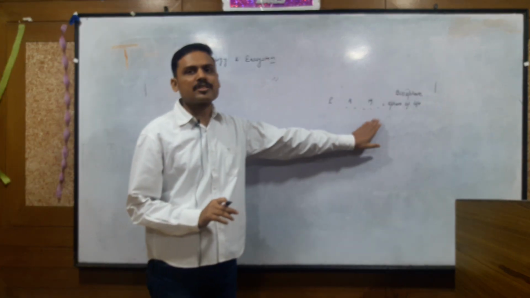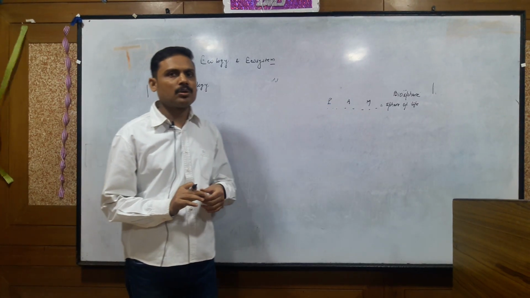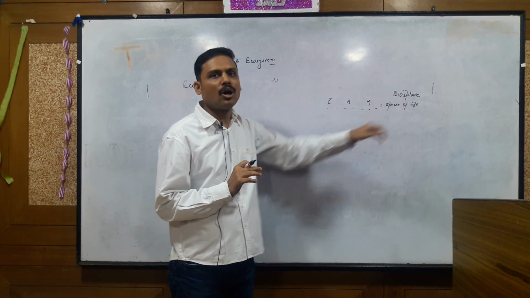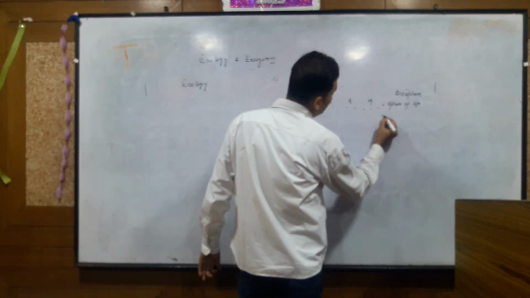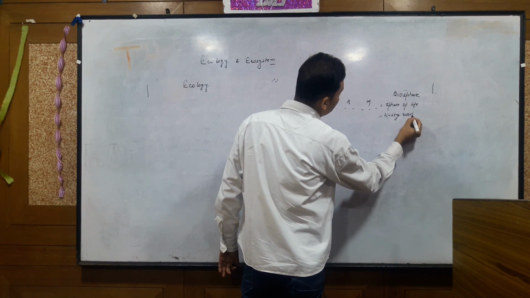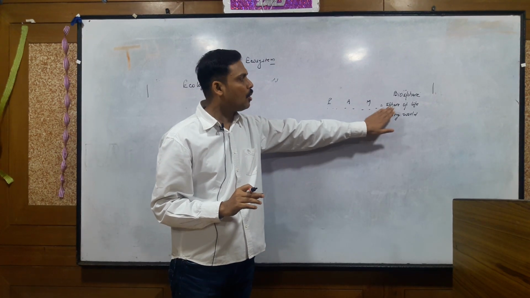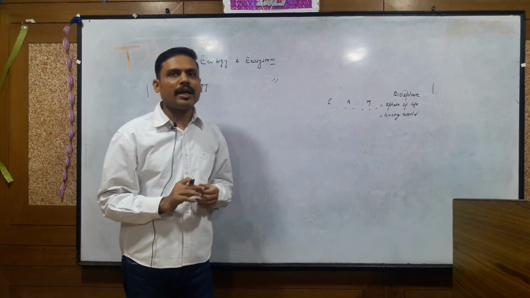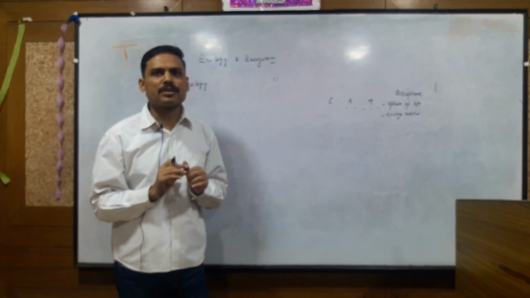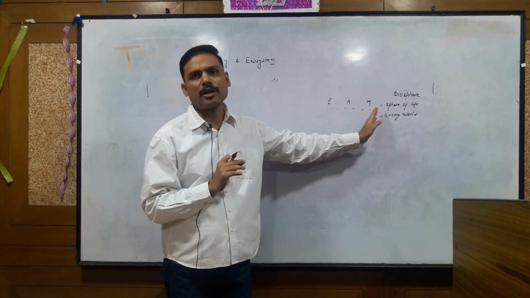or the surface or the area around the surface of Earth which supports the entire life form is known as biosphere, or it's also known as sphere of life or the living world. So biosphere is also known as the living world or the sphere of life because it supports each and every kind of living organism present on Earth, be it plants, be it animals, be it microorganisms.